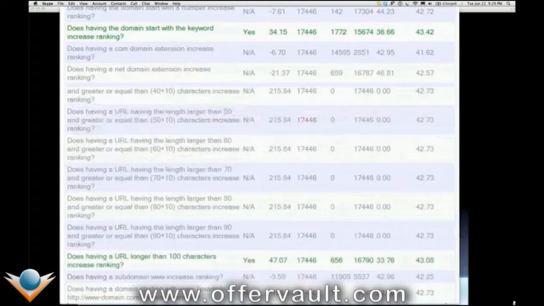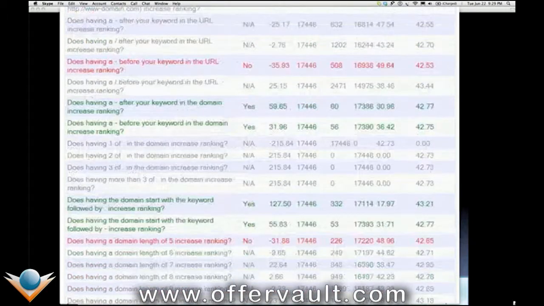The next thing we want to look at is, does having the domain start with a keyword followed by a dot, which means having a domain name that is just your keyword only, help you at all? There's a huge positive correlation for that. So if we have a domain name that is just the key phrase we're looking for, .org is fine, .net, .com, they're all fine. If we can get a domain name that is just our key phrase, we're going to be golden. Let's move on to the next step.